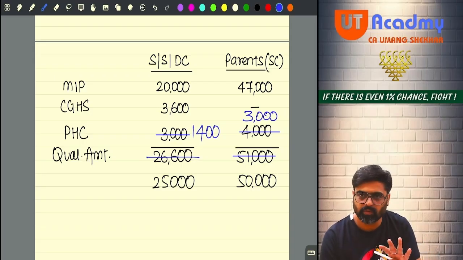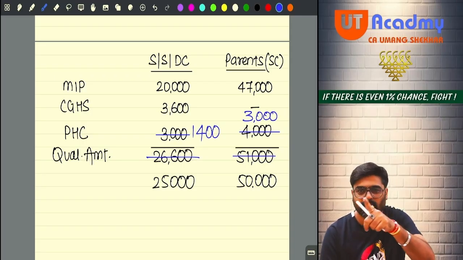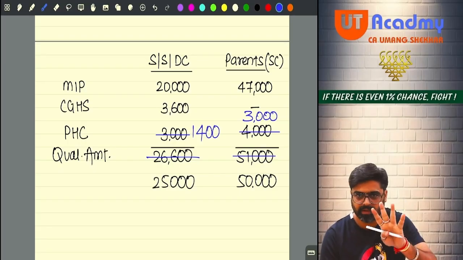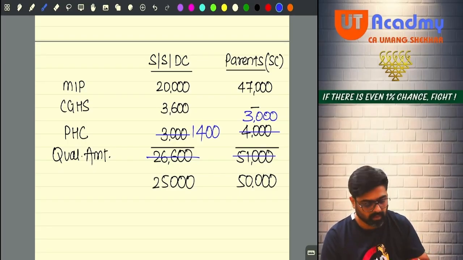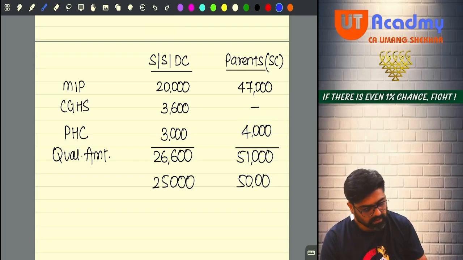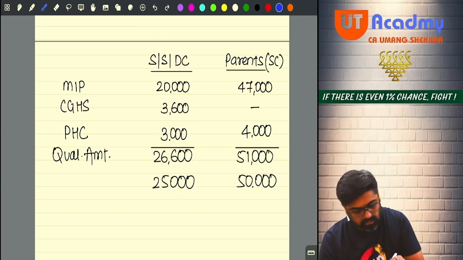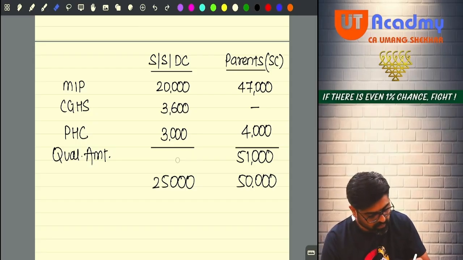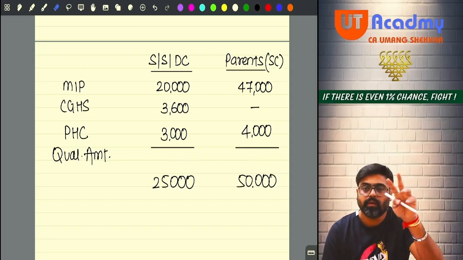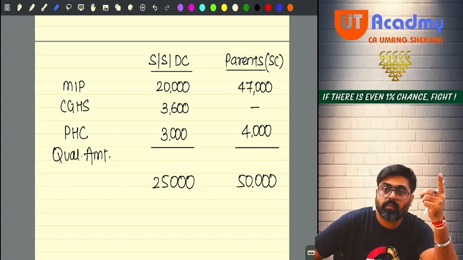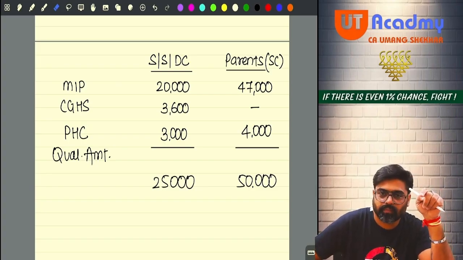So what I usually follow, this is what the institute has followed in the solution, if you will see. What I usually follow, first of all, I see where, before the qualifying amount, there is more amount required. Where there is more amount required.